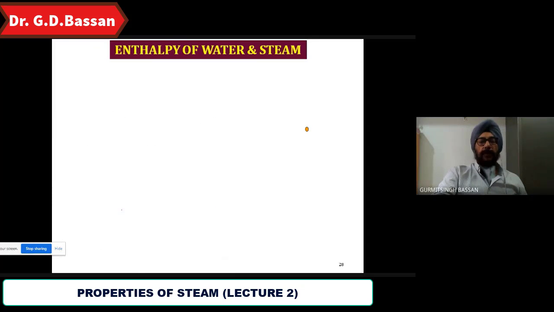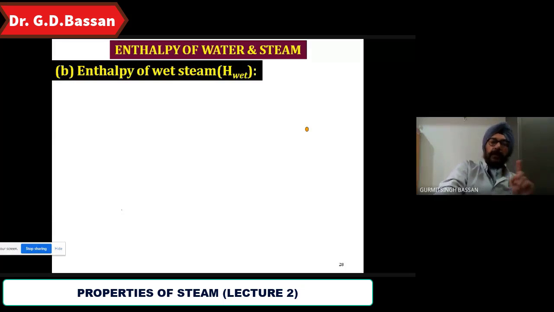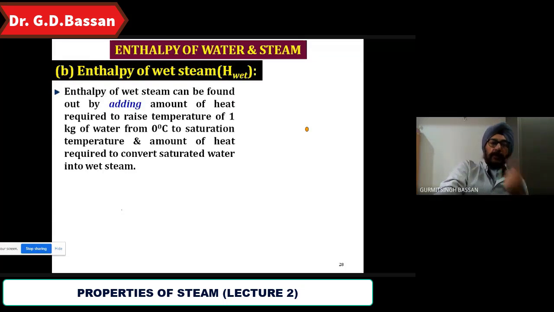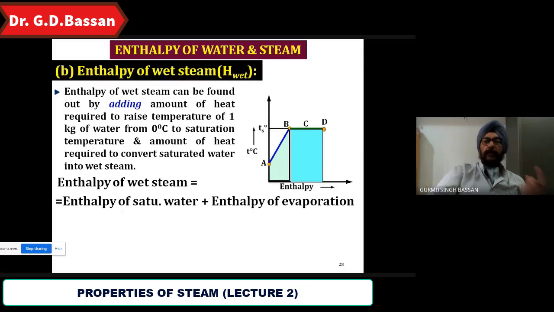Now the enthalpy of water and steam. So the enthalpy of wet steam. What is the enthalpy of wet steam? Suppose I want to take the enthalpy of wet steam at point C. At B is the enthalpy of saturated water, and what will be at D? The last water particle is converted into steam. So between B and D comes your wet steam.